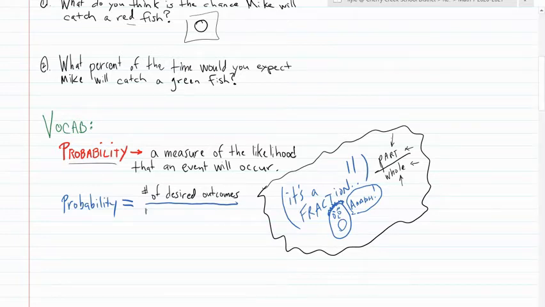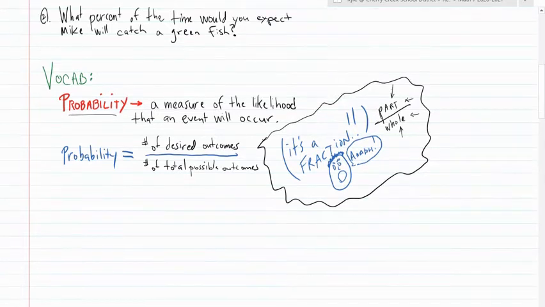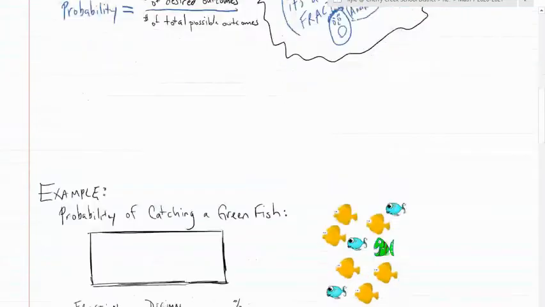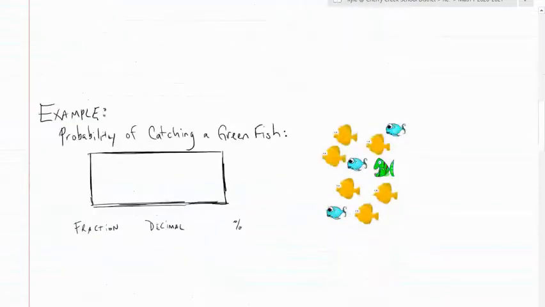Out of the whole, which is the number of total possible outcomes. How many total things could occur? If we put the desired outcomes over the total outcomes, that's all you have to do. Sometimes we have to reduce our fractions, but that's finding probabilities.